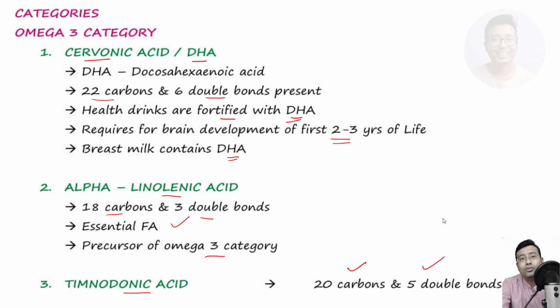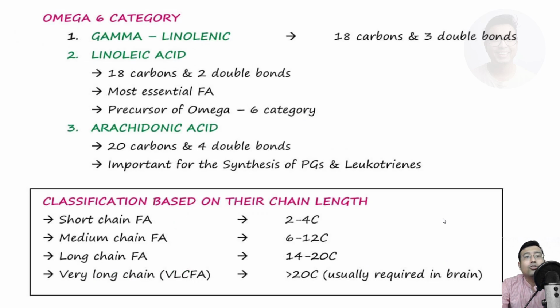Okay. So lastly, this is the omega-6 category. Omega-6, number one is gamma linolenic acid, very important. Okay, how omega nomenclature happens, you can go through your textbook. It is the position of the double bond counted from the last end, not from the carboxyl end, from the other end. Okay, so gamma linolenic acid consists of 18 carbons and 3 double bonds.